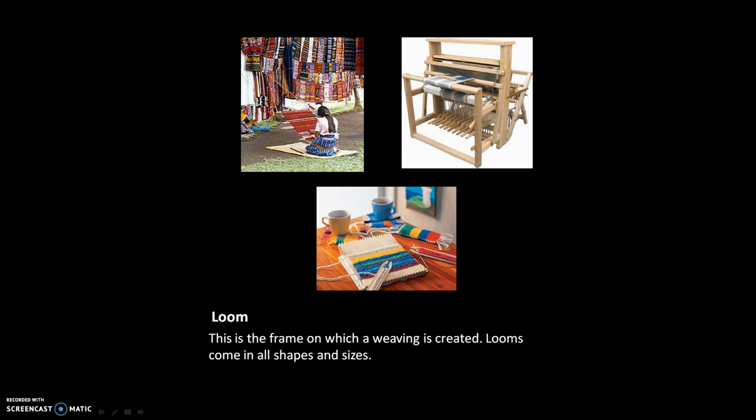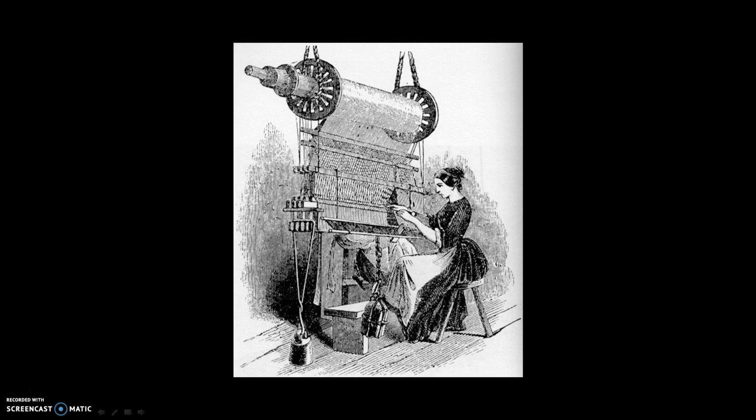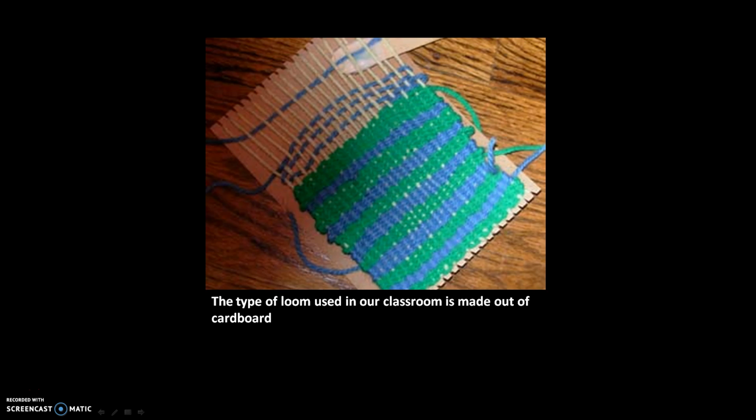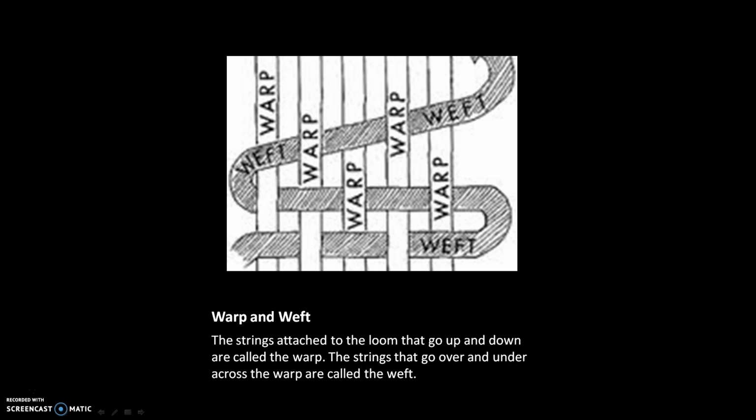Looms come in all shapes and sizes. The type of loom used in our classroom is made out of cardboard. Warp and weft. The strings attached to the loom that go up and down are called the warp. The strings that go over and under across the warp are called the weft.